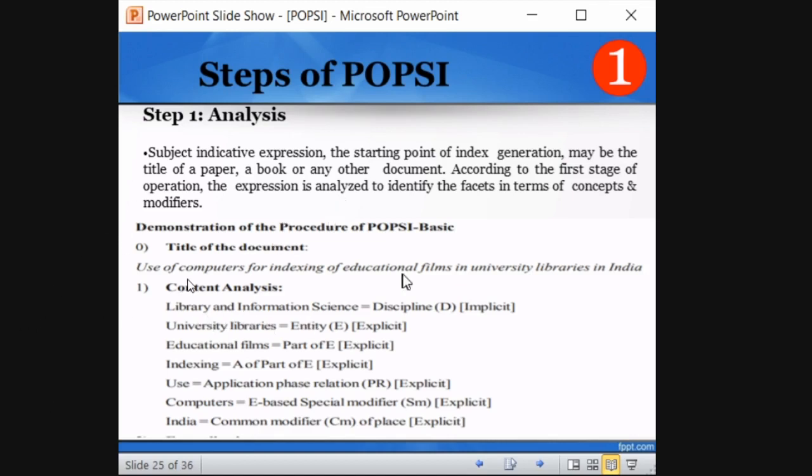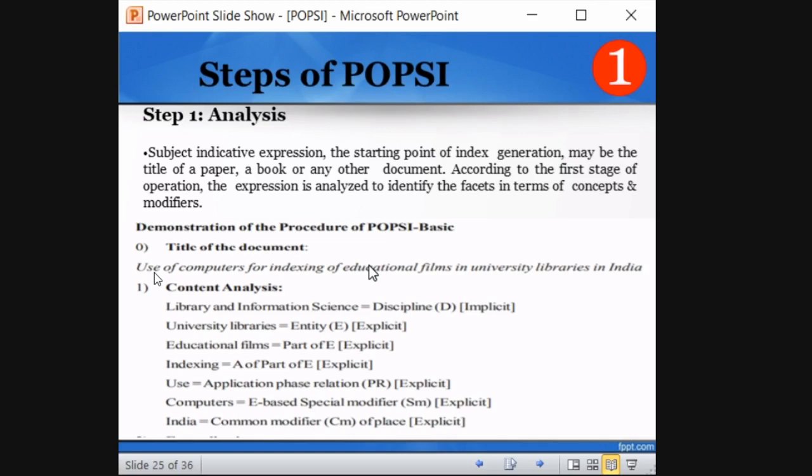Library Information Science is a discipline. It is not available in the title, but we know it is Library Information Science based on the title, so it is implicit. University library is an entity because indexing action is performed in university libraries. Action is performed either by or on. So that's why it is an entity, it is not an action. Educational films is a collection in university libraries, so it becomes a part of that entity.